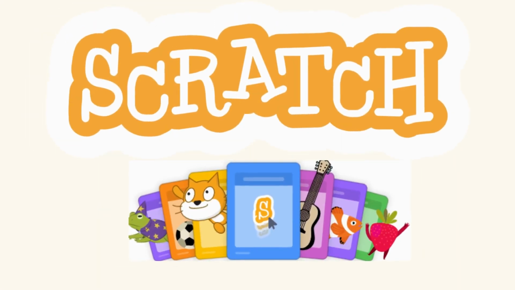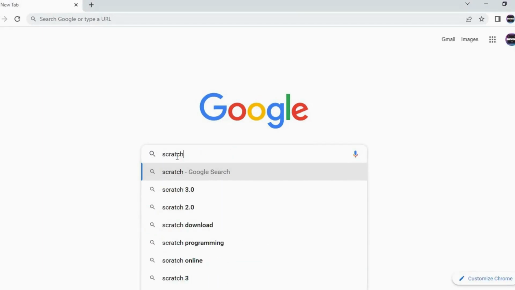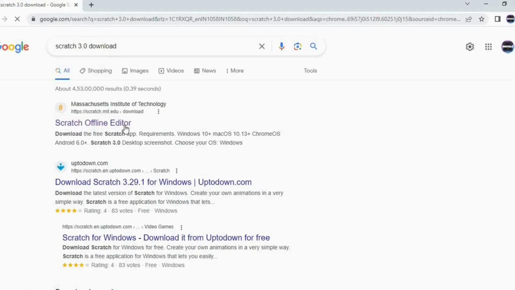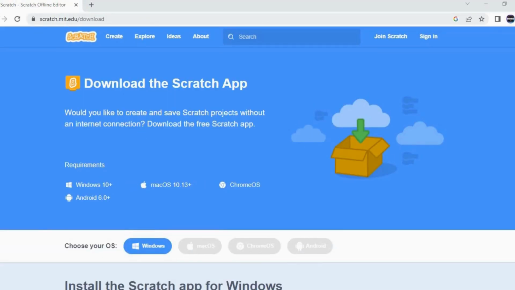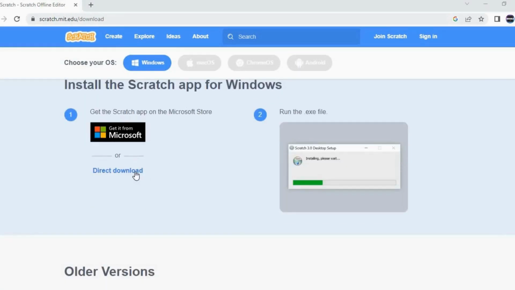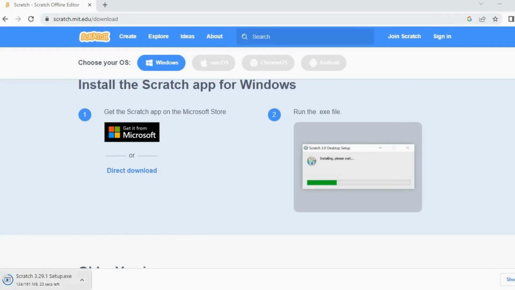Before that, let's see how to download the Scratch programming language. Now, first go to any available browser. Then search for Scratch 3.0 download. Click on the first available link here. Here, select the OS. Then install the Scratch app for the selected OS. Click Direct Download here. And now, the setup file has started to download.